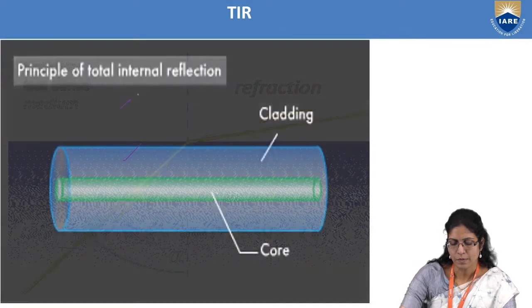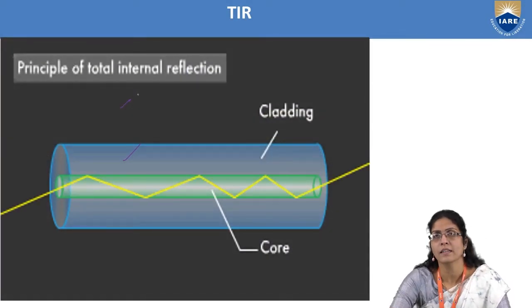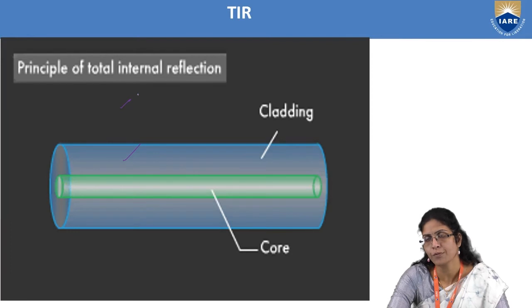And in one more simulation, you can see the total internal reflection between the core and cladding interface. That's how the light ray which is incident into the core doesn't enter into the cladding and just internally reflects along the boundaries of the walls of the core.